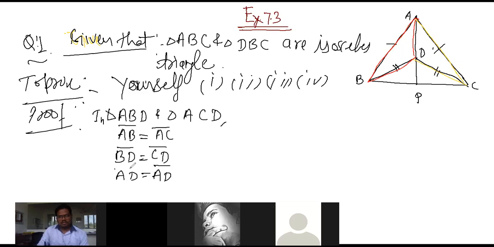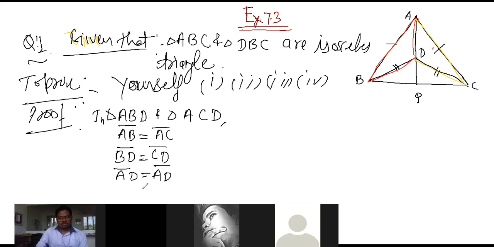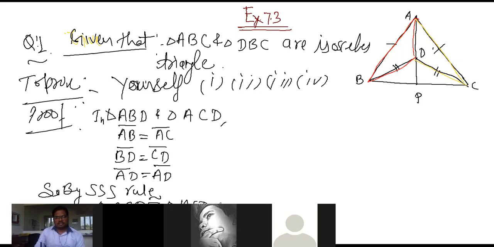So by the SSS rule, triangle ABD is congruent to triangle ACD. Now, if both triangles are congruent, then by CPCT this angle is equal to this one.